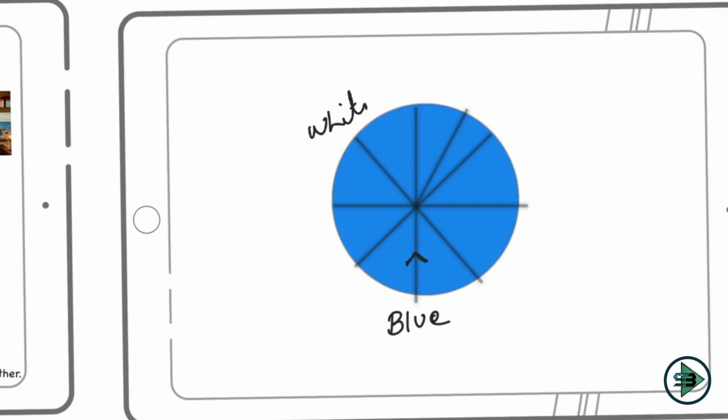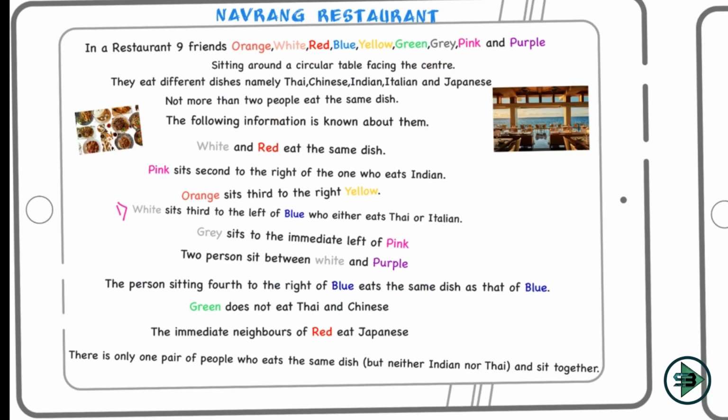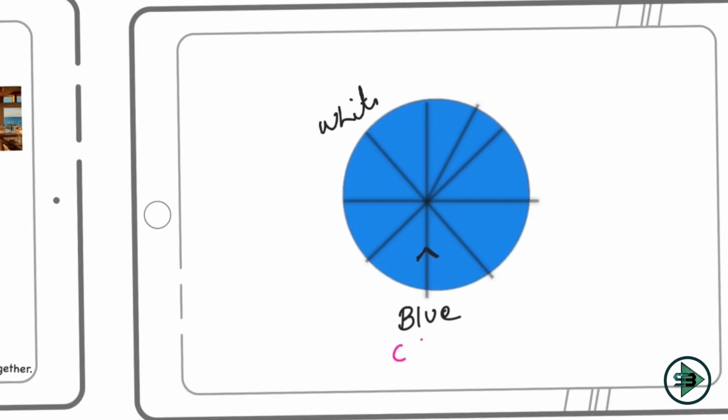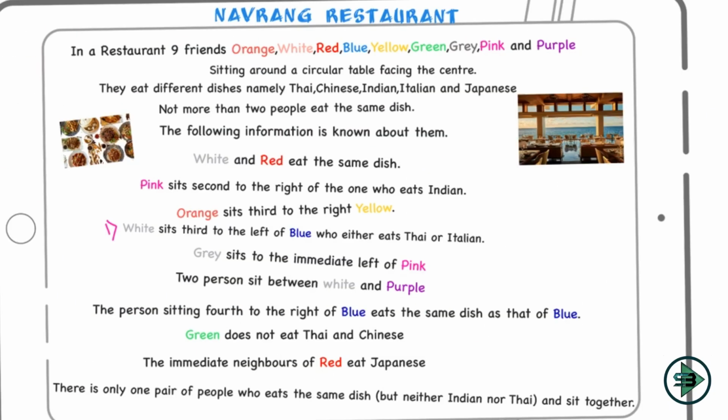So white sits third to the left of blue, who eats either Thai or Italian. So there is one more piece of data that is coming here, and we'll put all the dishes in terms of different colors. So what is the dish that I know here? It could be Thai or it could be what? Italian. Okay, Thai or Italian, but I'm not sure about this. Blue is the name of the friend and pink is the name of the dish. Okay, and that is for our understanding. Now let's move on to the next link. Where can I find a white and a blue here now? This is a link telling about gray and pink, so I'll skip this.